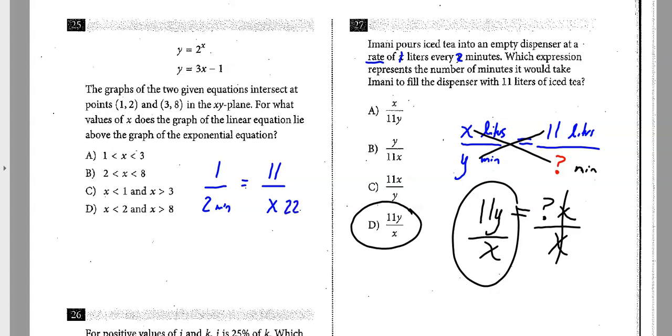Well, how did you find the 22? Basically, you cross-multiplied those two. So that gives you your 11 times y. And then you're going to divide by what's across from the x. So you could do it with numbers as well.